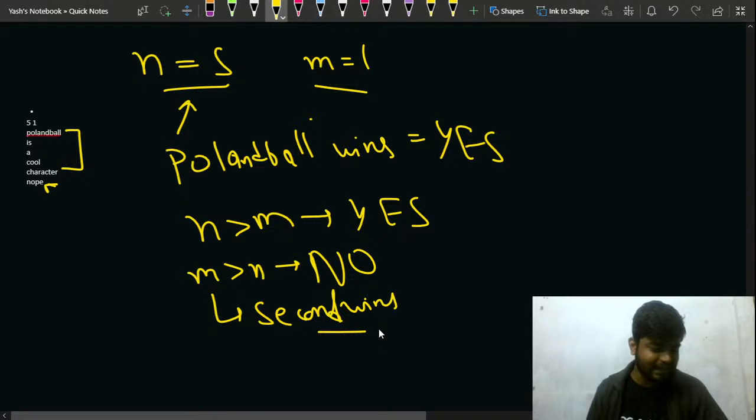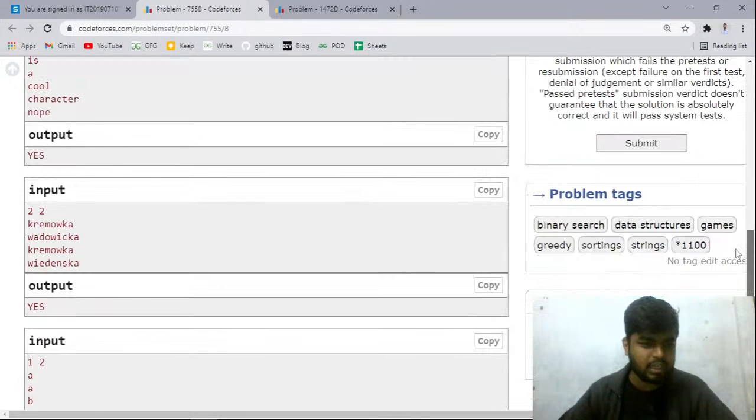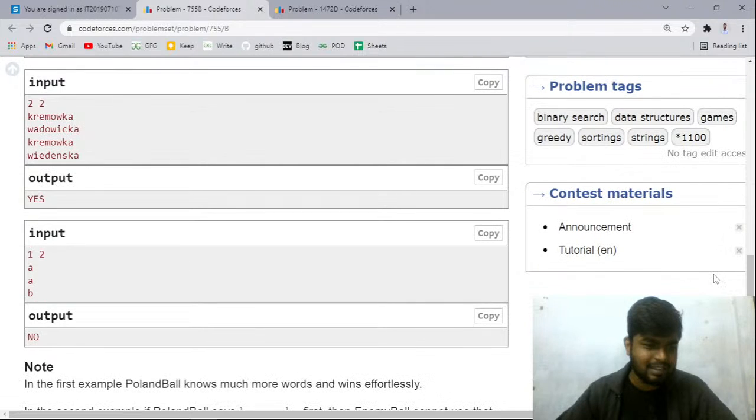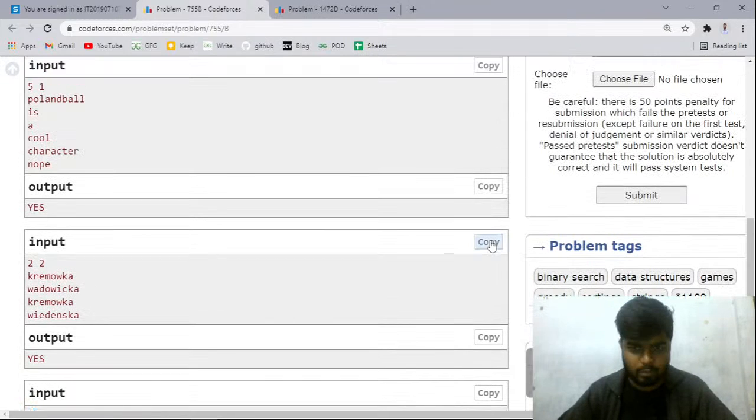But when can a situation be difficult for us? Is there any other situation? Can you think of any other situation that we should also take care of? In this way, you can see that if the second one knows more, that is he knows 2 words, so that is why he will be winning. Now let me copy this case as well.